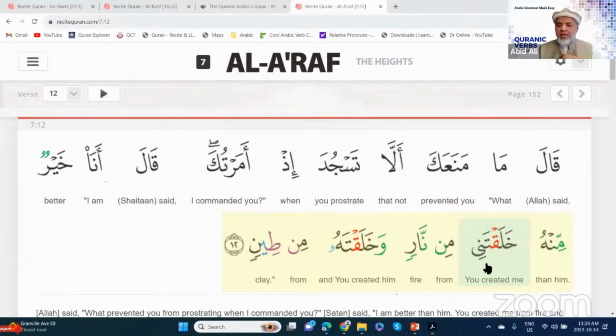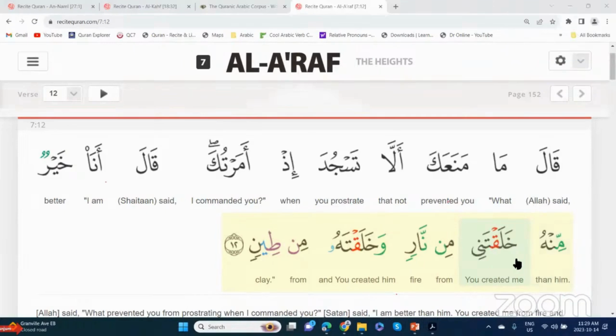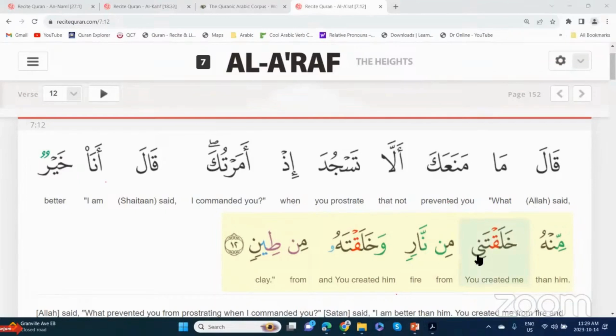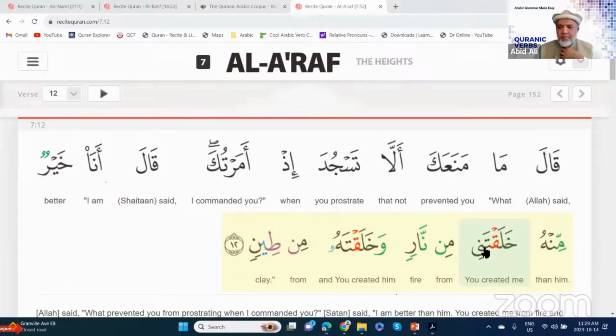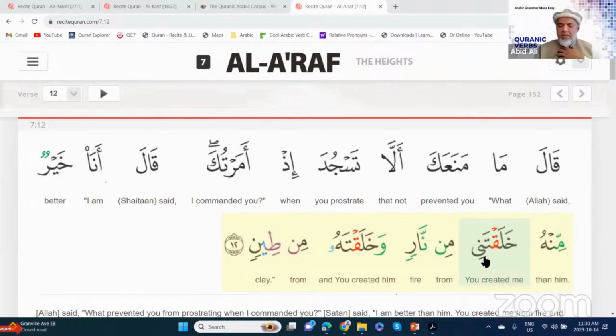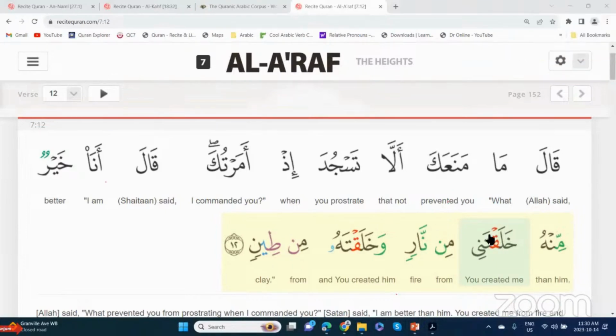Me. Khalaqtani. So is this one little word here, khalaqtani, a complete verbal sentence? Yes. It has the verb, it has the fa'il, and it has the maf'ul. Now, are these all inside fa'il and inside maf'ul? Yes, because they're all pronouns. So khalaqta, with the detached pronoun, the ta is you created. Me, I, which is the attached pronoun. So the ni is the maf'ul and ta is the fa'il. Now, can you appreciate this knowledge now?